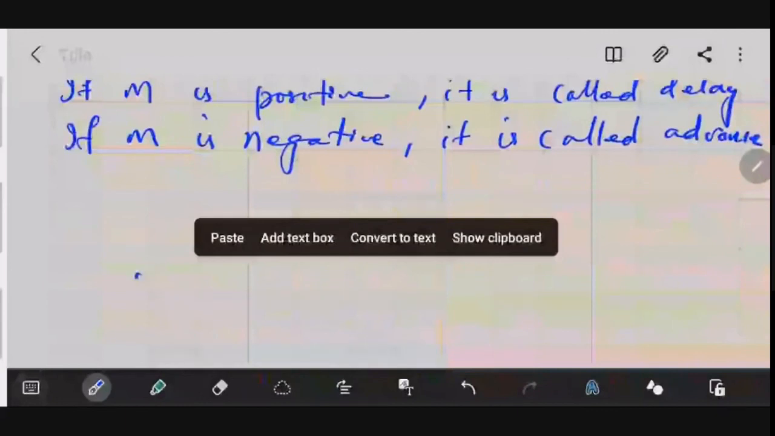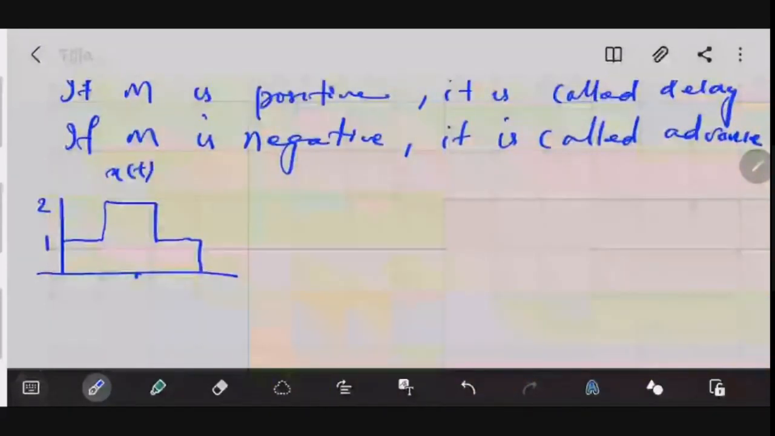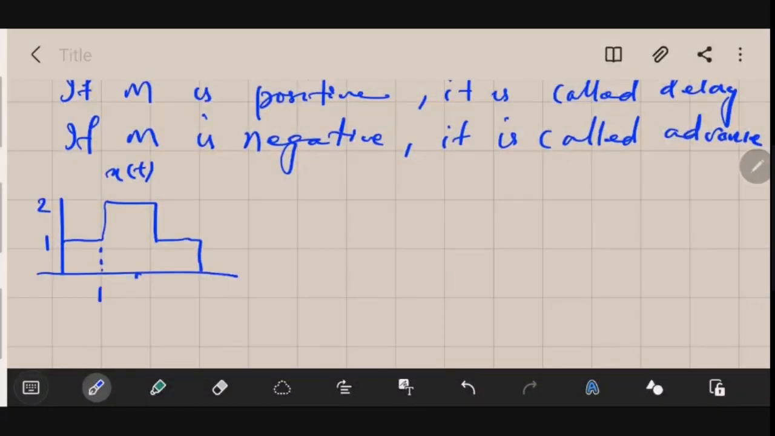So let's say our signal is the same signal, only we are changing the time axis a little bit. Let's say this is amplitude 1 and 2 here, and this is your x of t, and the time is like this. This is 1 second, this is 2, and this is 3 seconds. So the signal is like this, and on this signal let us first perform a delay operation.